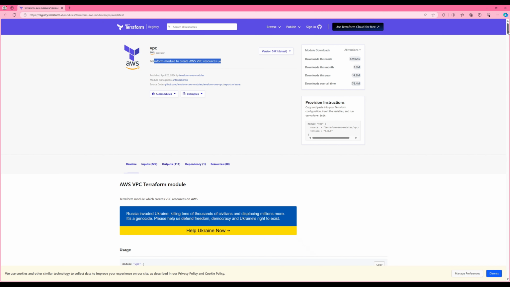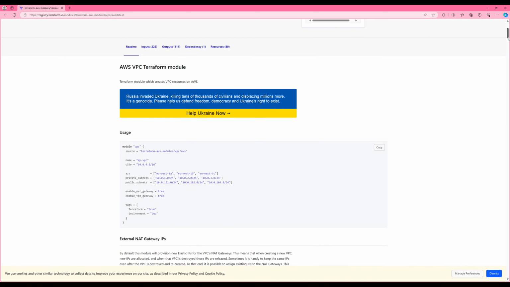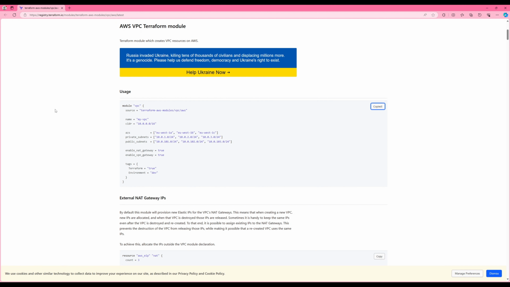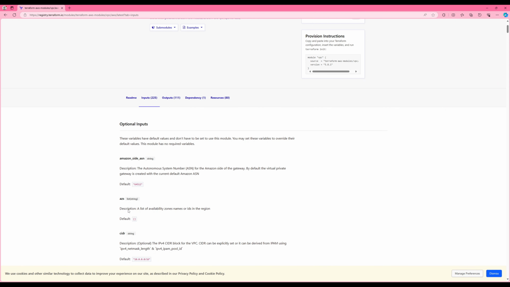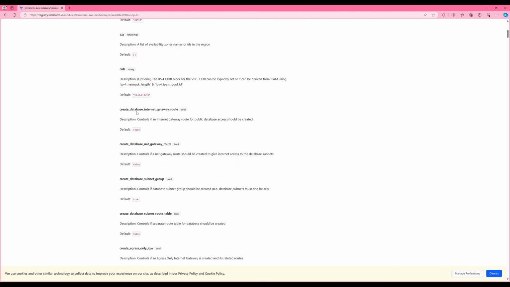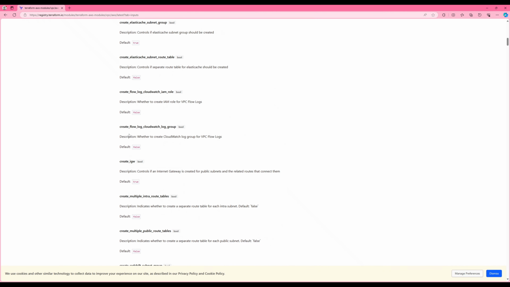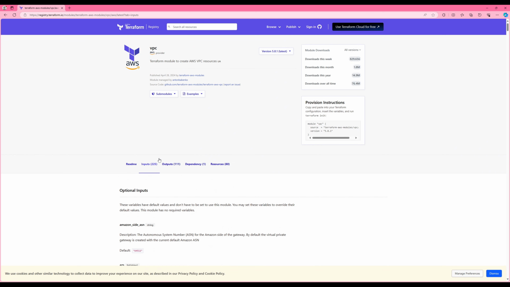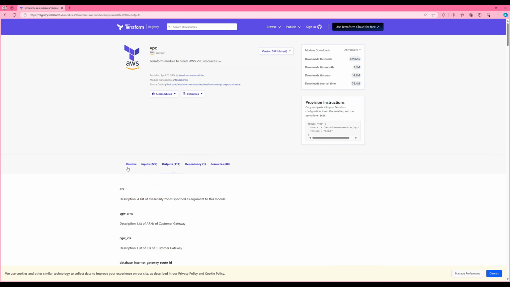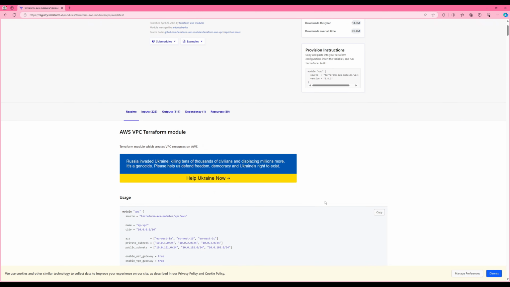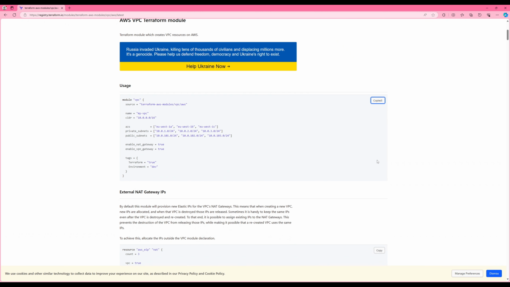This module, let's go to the README. So this is the sample usage. You just copy this one and you can create resources. This one has the input variables. All these are input variables right here. These are default values if you do not provide any. And the outputs, it will output these many variables. So let's go to the documentation README. Let's copy this one.